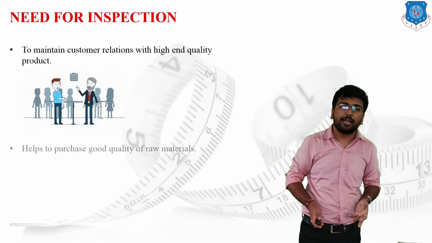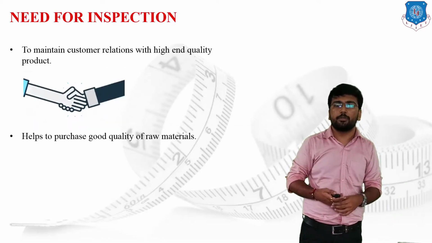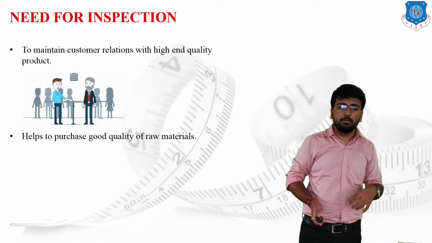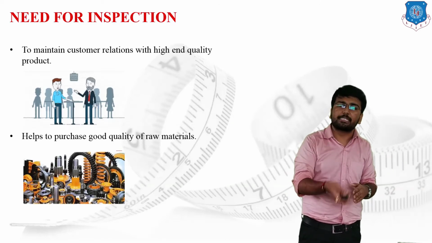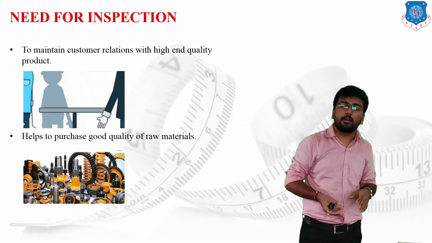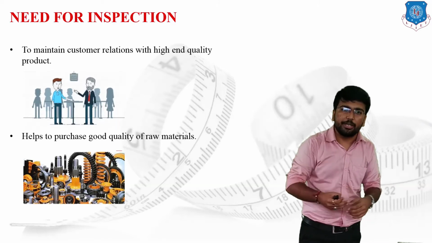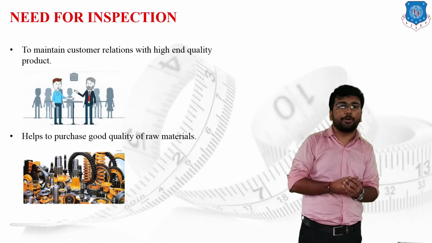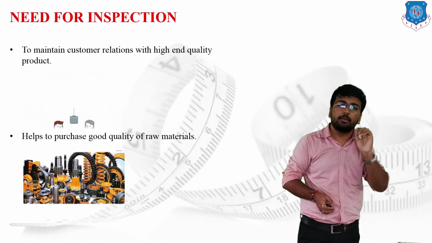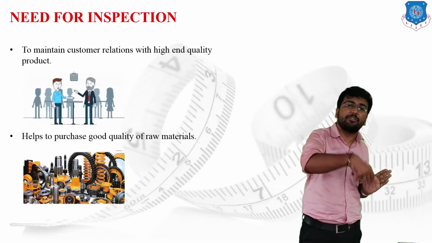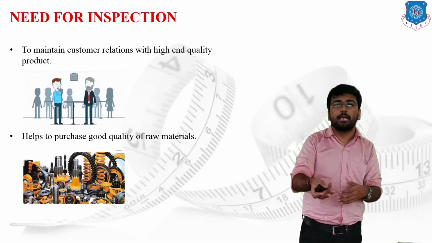The next basic requirement behind inspection is to help purchase good quality raw material. Suppose a company wants to purchase raw material. As we have already discussed, if the company has to provide good customer relations, then we have to provide high output in terms of quality, and to provide a high quality product we have to start from the raw material side. If we take the best quality raw material, then we can improve our quality and provide good quality output.